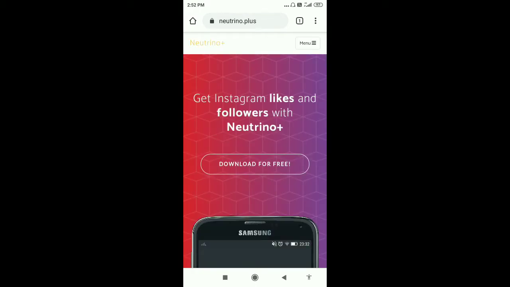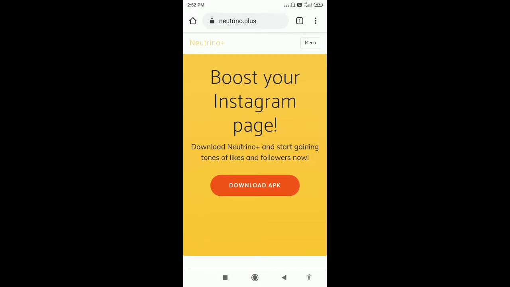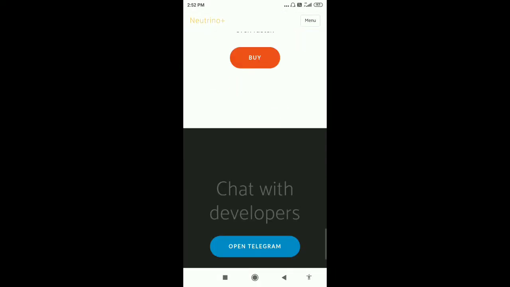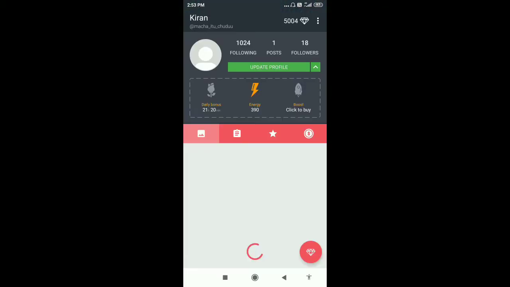You should not download it from Play Store. Please download it from Google Chrome. So here, after scrolling, you will get an option, download APK. From here you can install. I already installed it, so let's open this app.